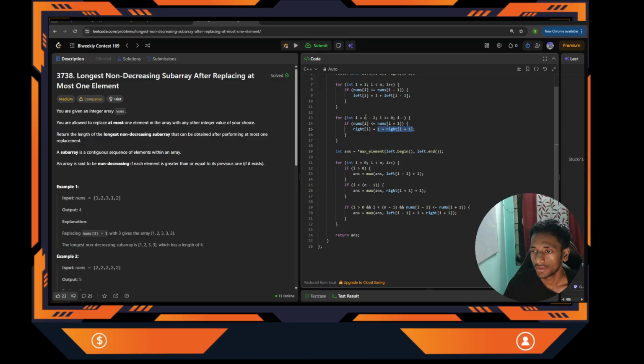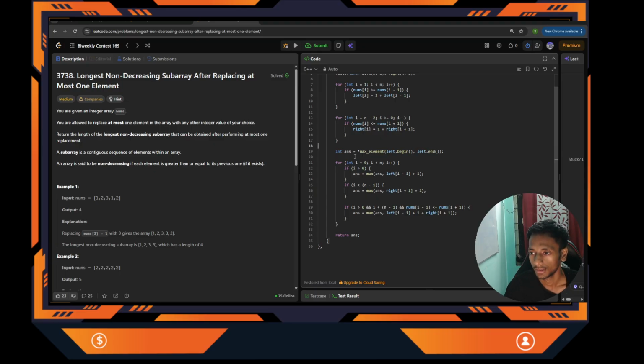So I'll start from n minus 2 and it can go up to 0. Whenever the current number is less than or equal to the right element, our length will be increased by 1 plus whatever is present at the right side. Got it? So after this for loop, from this right array, I can easily find out the length of the non-decreasing subarray starting at index I.